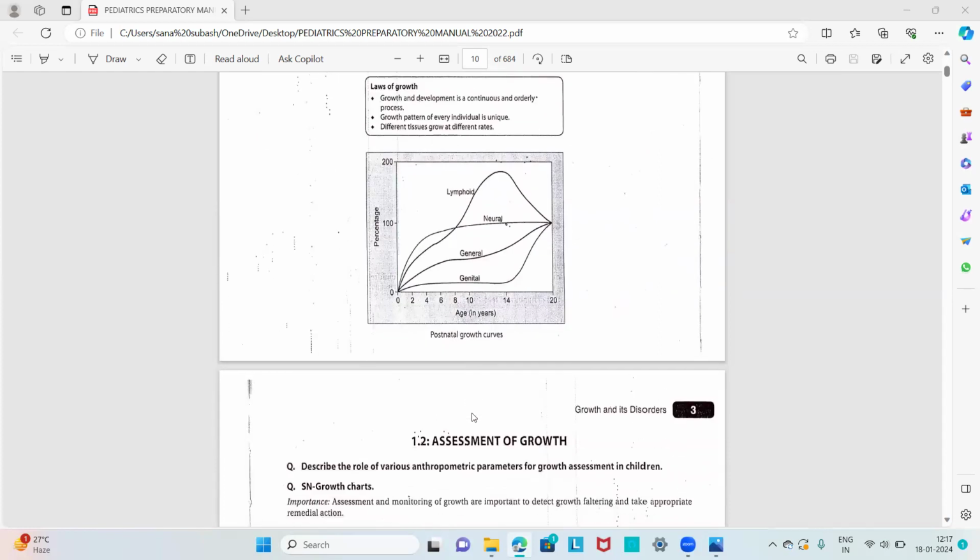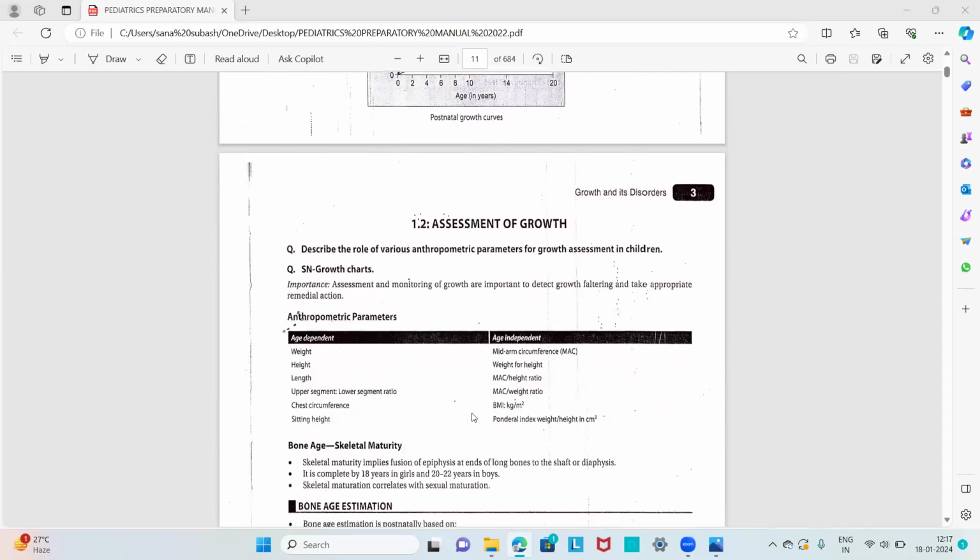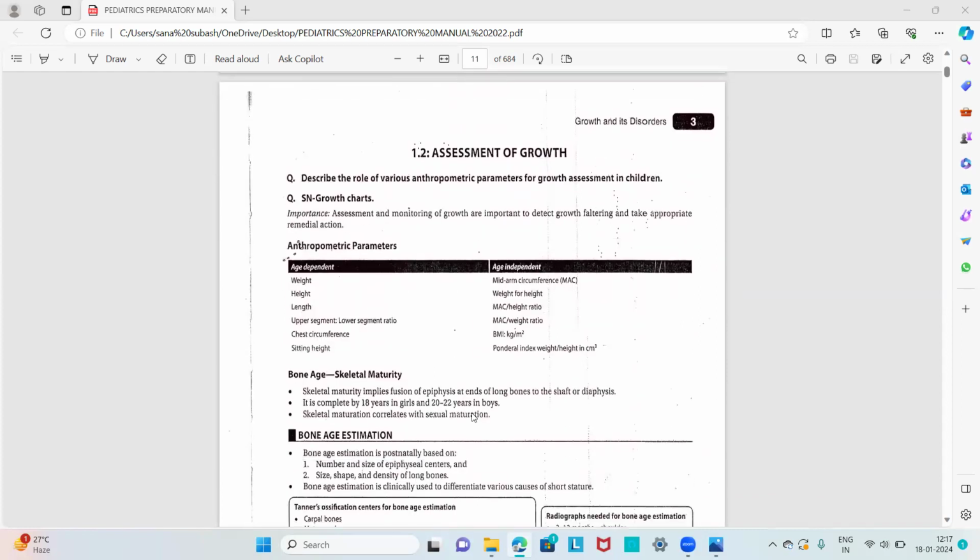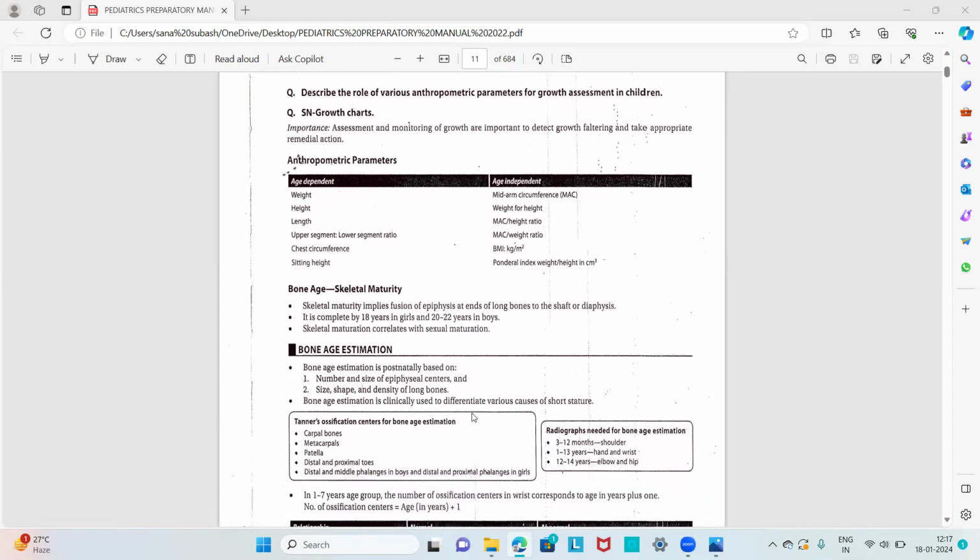So then the next question is about what are the parameters which are used to assess the growth in a child. In that question, first we have to write what are the parameters. Then we have to write each parameter in two or more sentences, and what are the important formulas which are used to calculate the growth or height or weight in different age groups.